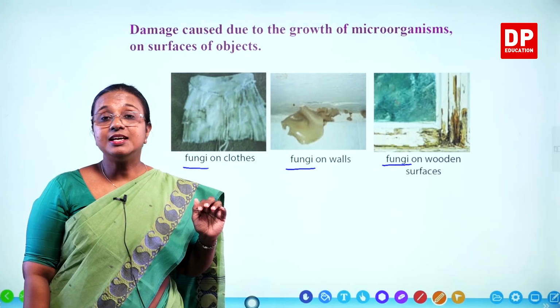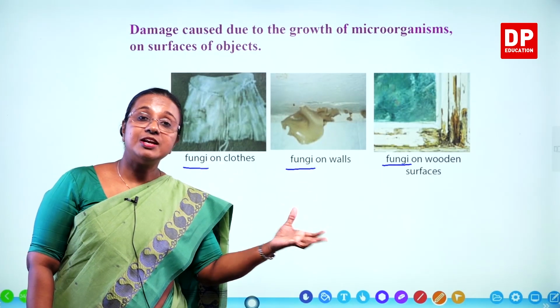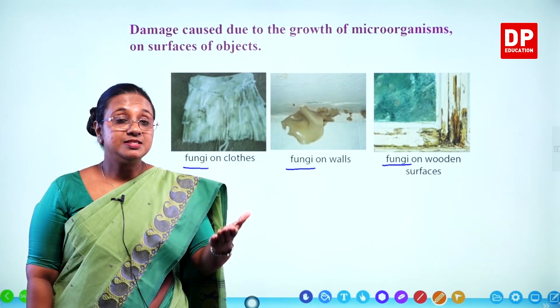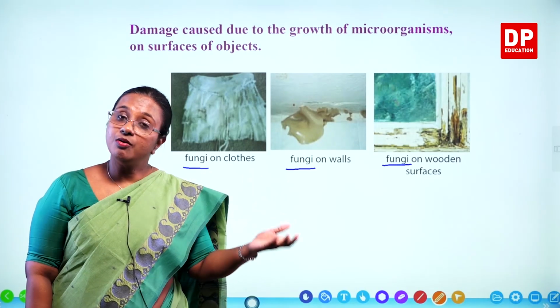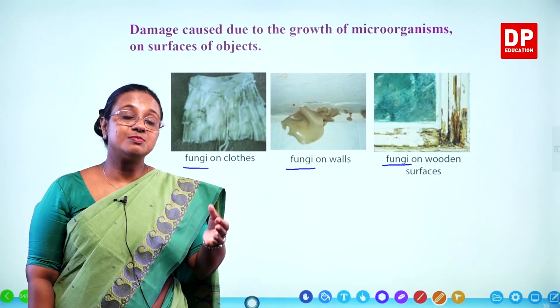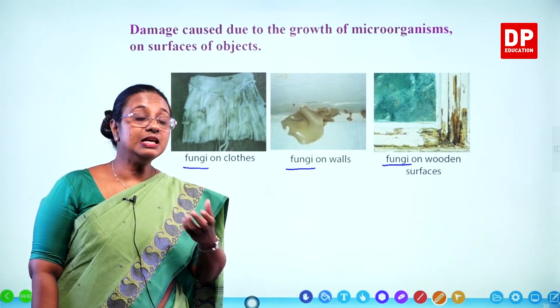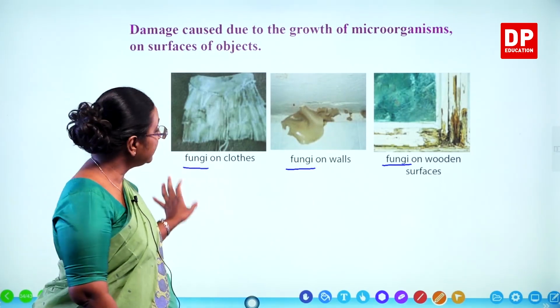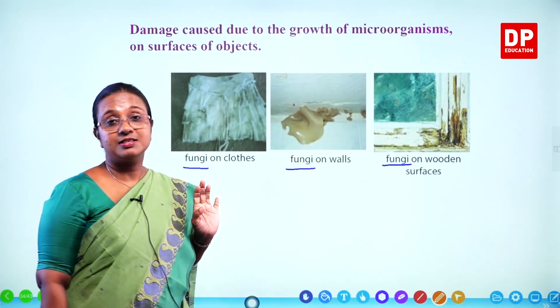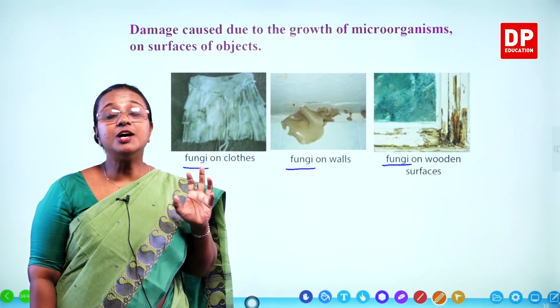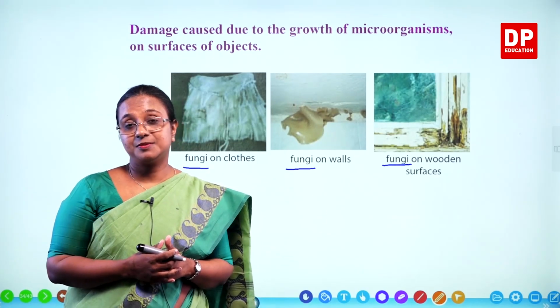All the other examples you saw, there were different organisms. Diseases are caused by 4 different types: virus, bacteria, fungus and protozoa. Similarly, food spoilage. But here it's all fungus. So you have to remember all those examples.